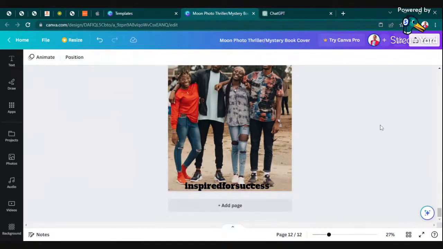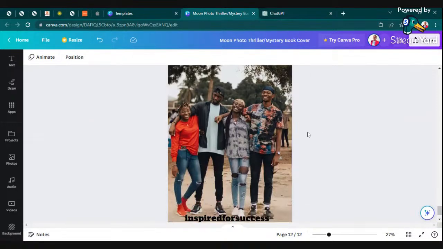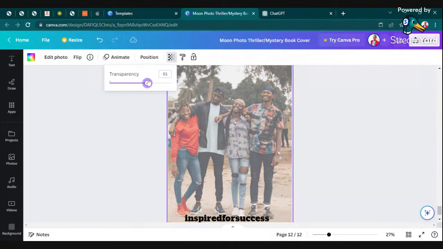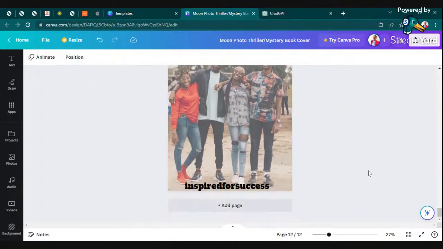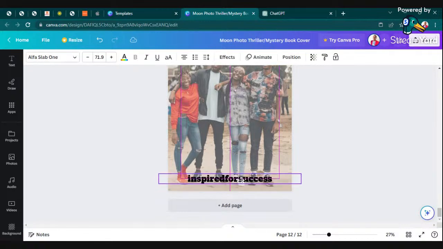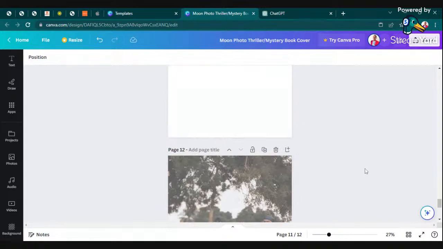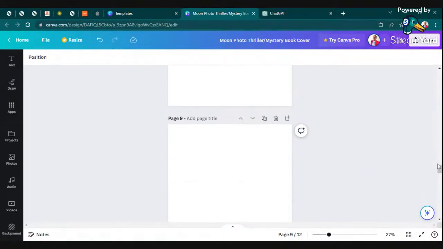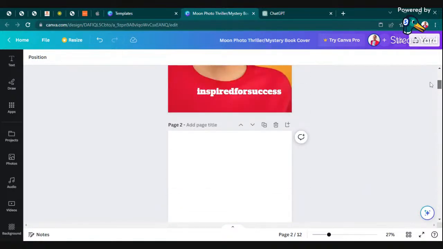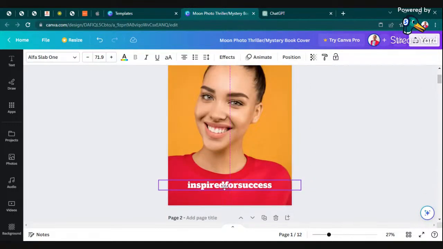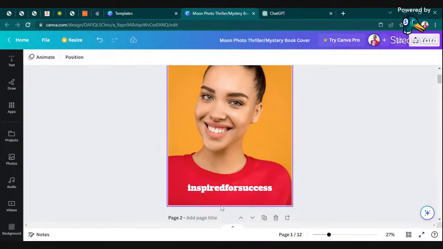So this is a bit better. And then I can change the intensity of that transparency so that the message can be better seen. So once we have done that, the next thing we do is now to generate content that we are going to put inside the pages.